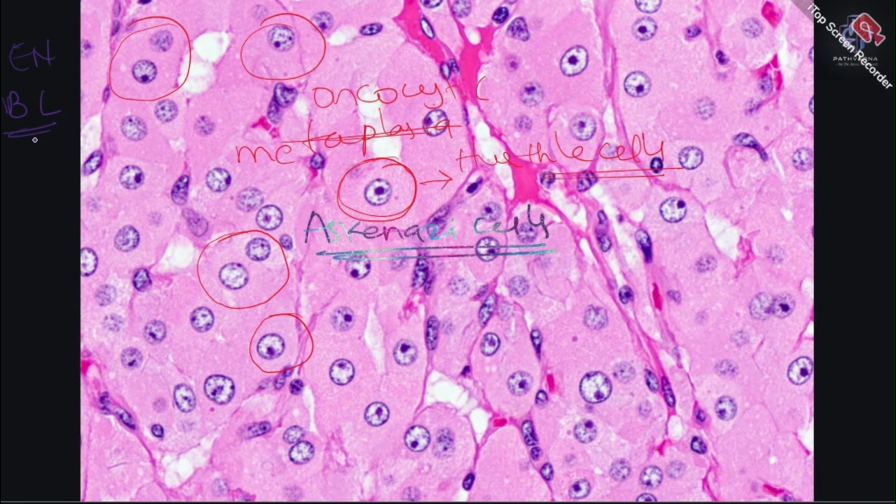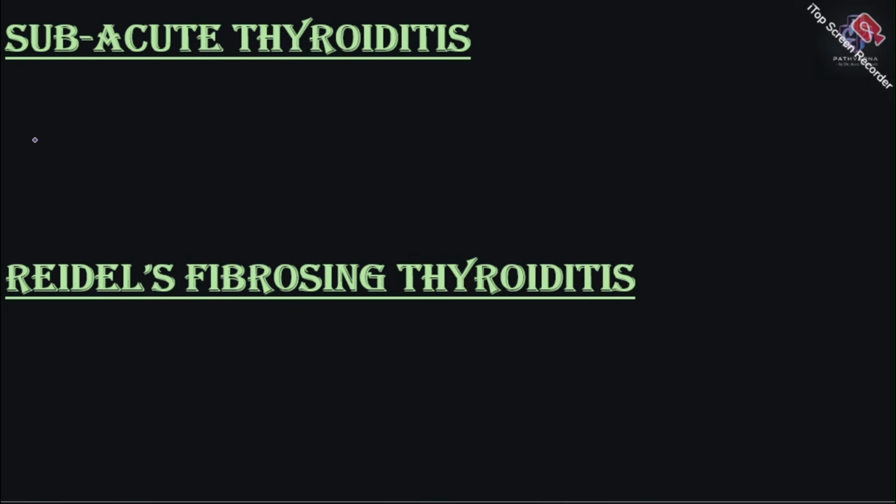Now we are going to discuss another entity, which is subacute thyroiditis, and simultaneously we'll discuss something called Riedel's fibrosing thyroiditis. Okay, why? Because this is actually very confusing for everyone. Okay, subacute thyroiditis, it's also called de Quervain's thyroiditis. Okay, so de Quervain's thyroiditis, remember, subacute, it means that it follows a viral infection.